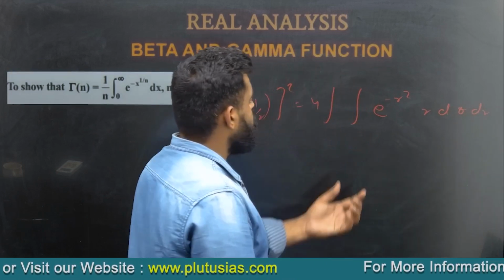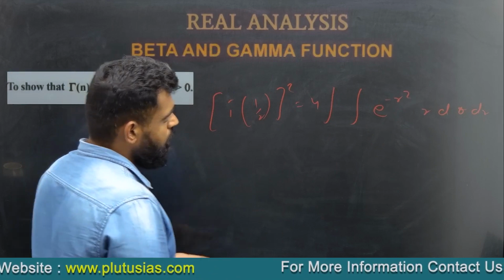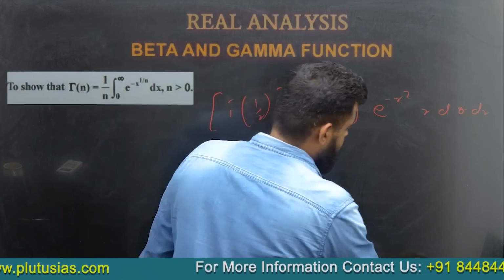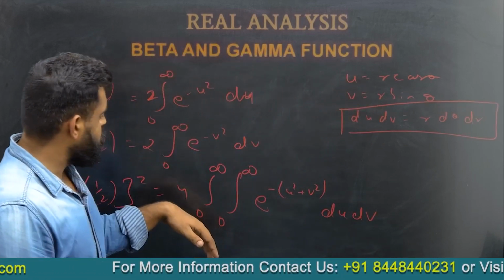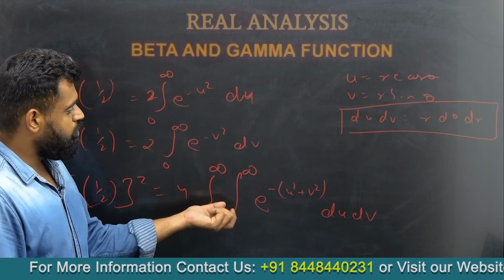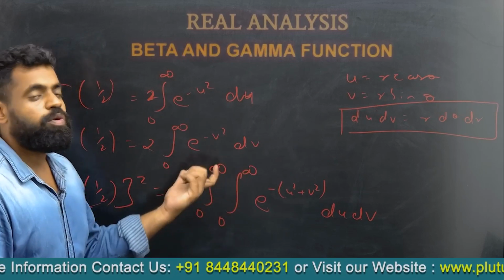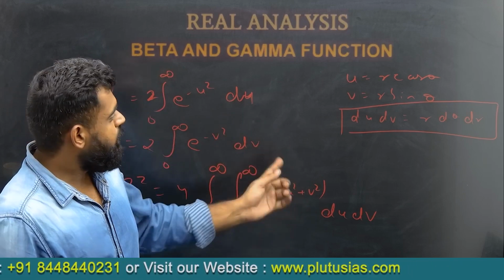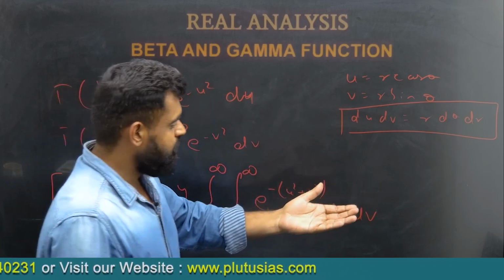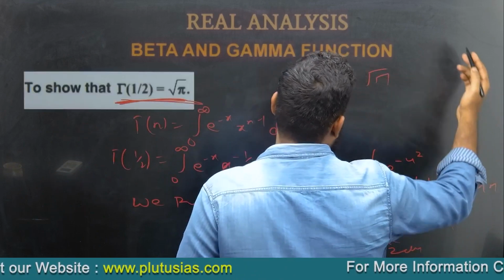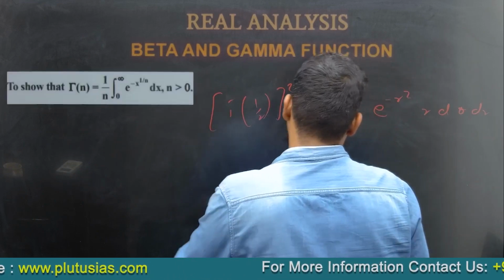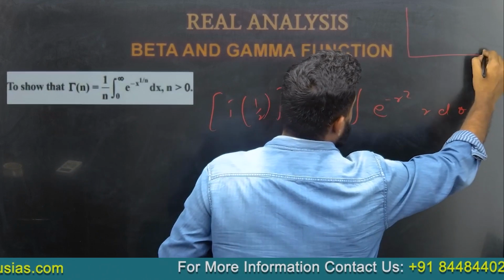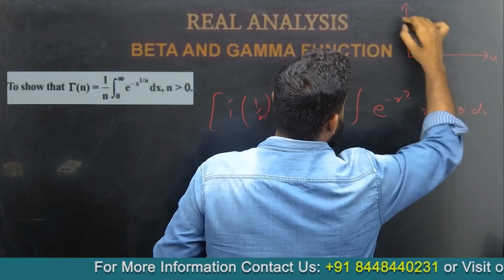Okay, and what would be the limit here? Now here u is from 0 to infinity, and v is from 0 to infinity. Clearly it is the first quadrant. If we change this into polar coordinates, suppose this is u and this is v.